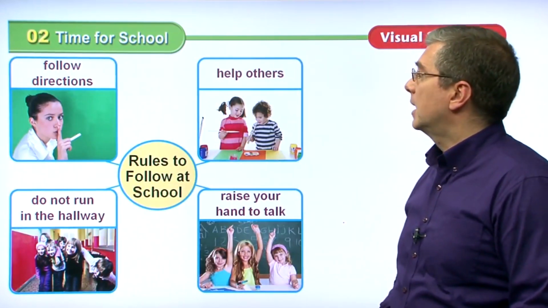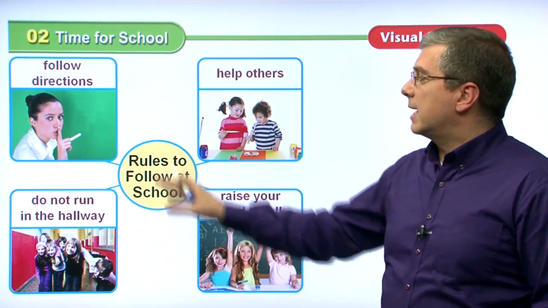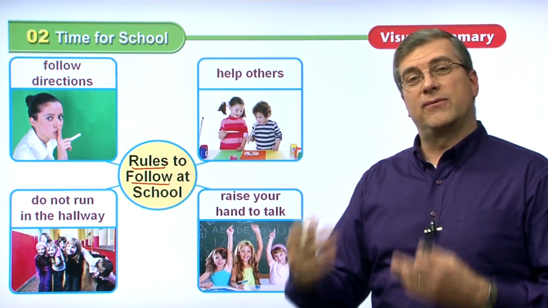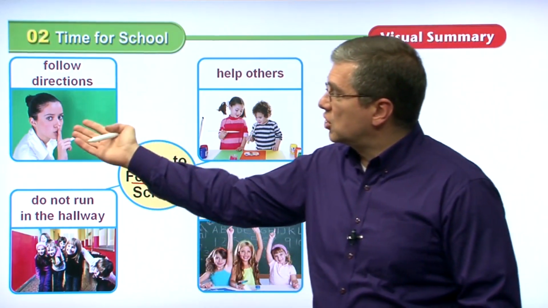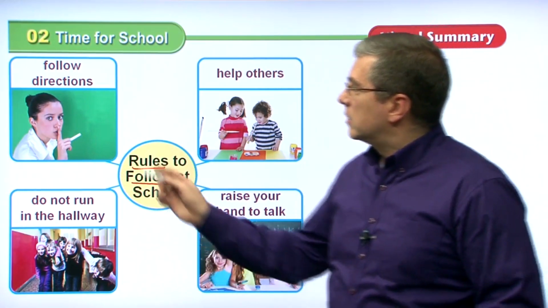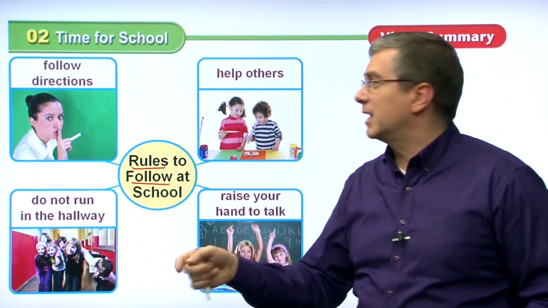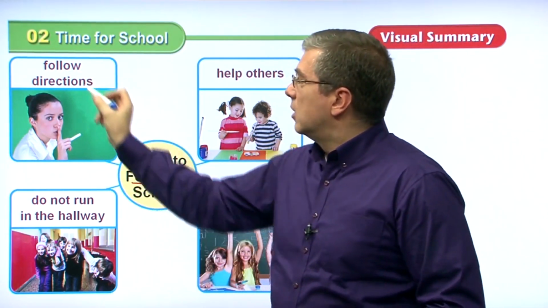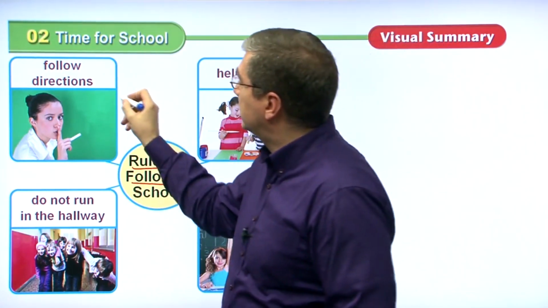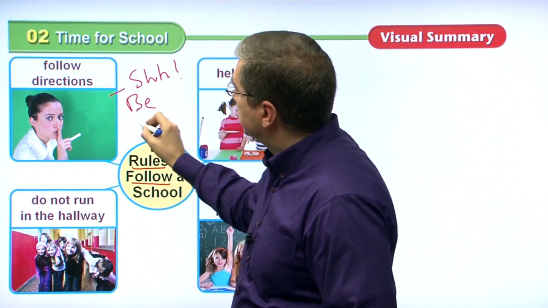Okay. Let's take a look at our chart here. Here we have a diagram showing the rules to follow at school. So we follow rules. We can take a look at the picture. What is the picture doing? And we can understand what's going on here. So the teacher here is saying, shh, right? She's going to teach the class some things. So we follow directions. If the teacher says, shh, be quiet, right? She's saying, shh, be quiet.